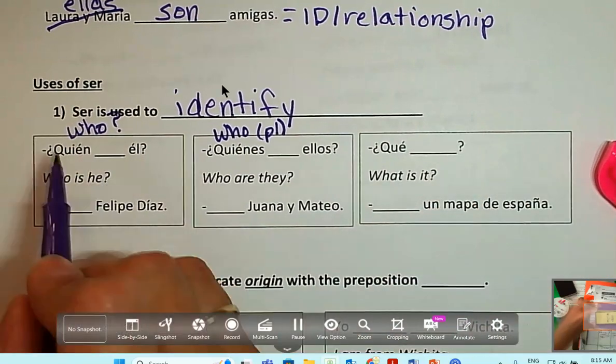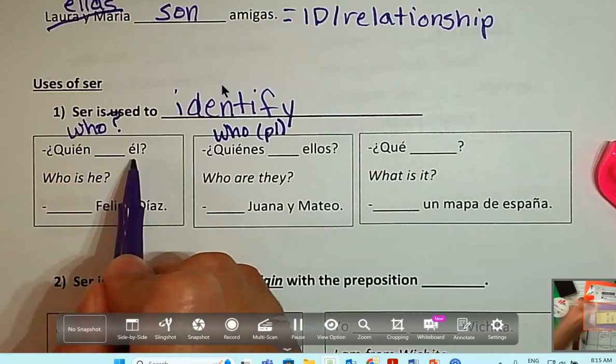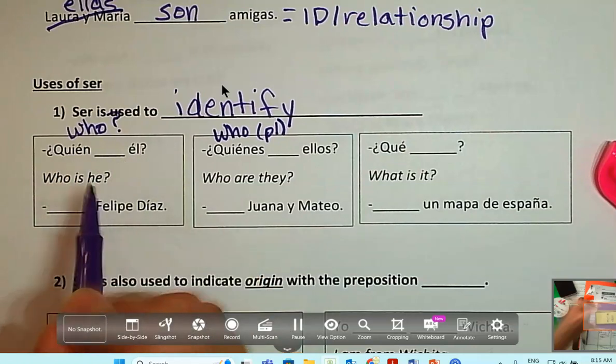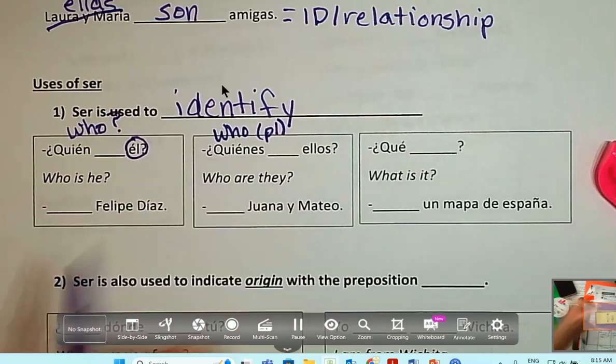Right? So let's look at our question. Who blank he. We're asking who is he. So here's our subject. So our verb would be what? Es. ¿Quién es él? Who is he? Now we're going to say, understood, he is Philip.